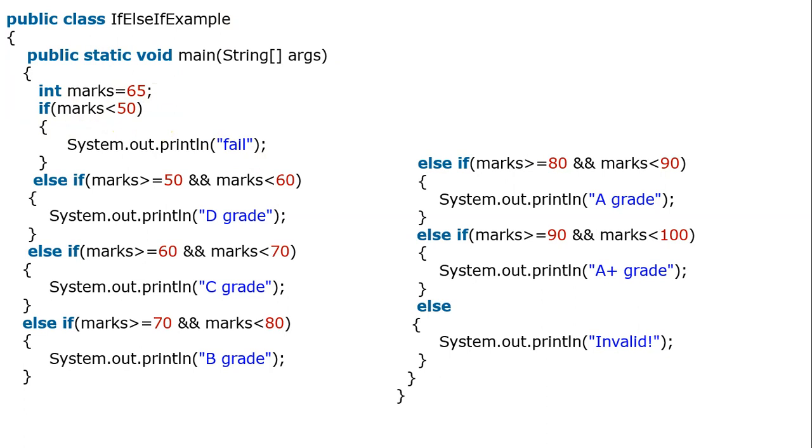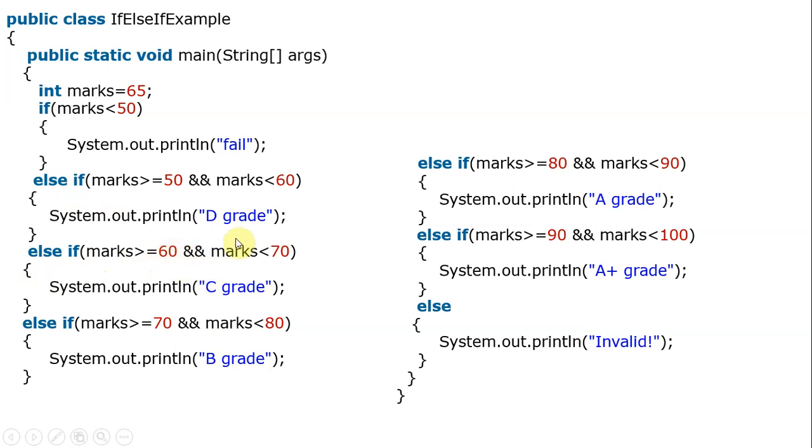In between 50 and 60, if you got marks 50, 55 or maybe 59, then you may get D grade. Else if marks is greater than or equal to 60,